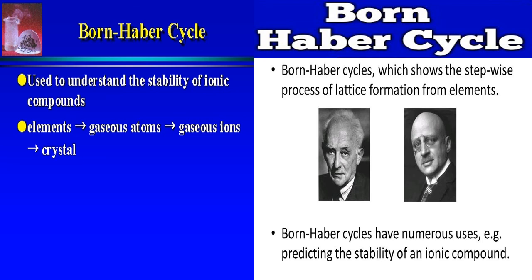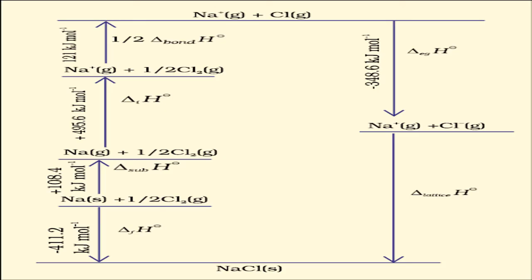So from the Born-Haber cycle, if we calculate the lattice enthalpy, and it is more than the one we are comparing with, then the first one is more stable than the second one. Like that, we can draw conclusions. This Born-Haber cycle is very, very important from the knowledge point as well as from the exam point. Definitely, one question will be there on the Born-Haber cycle. Let us understand it.